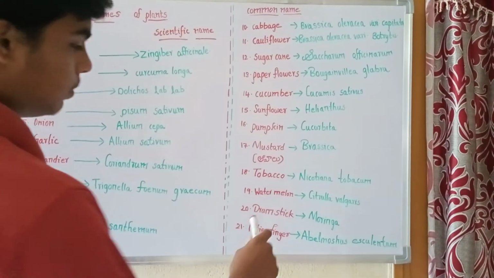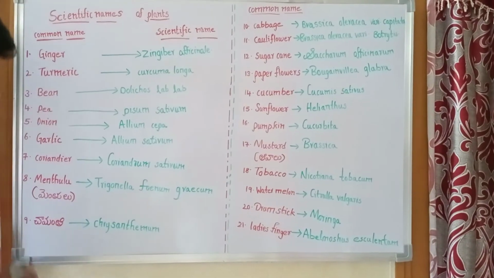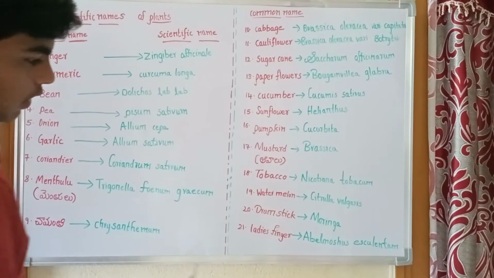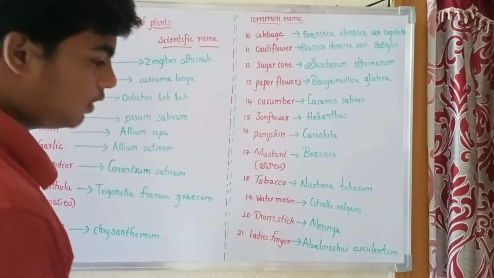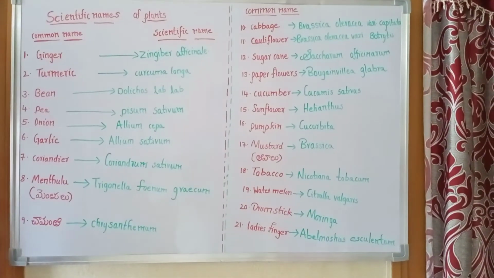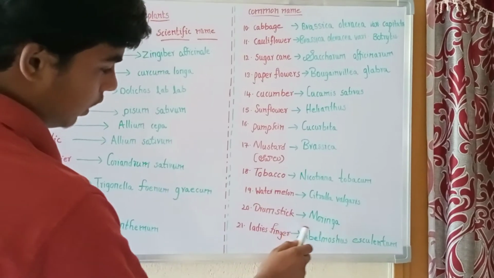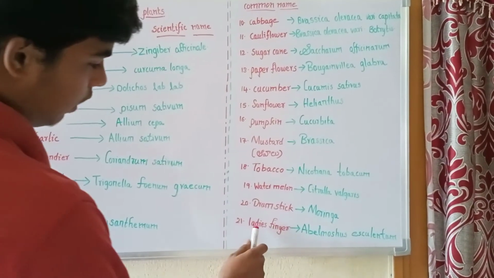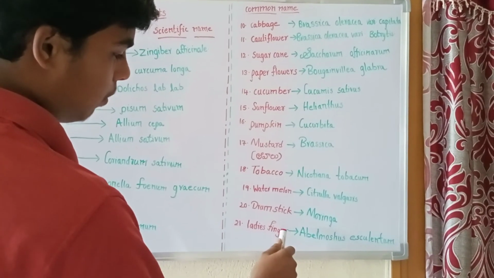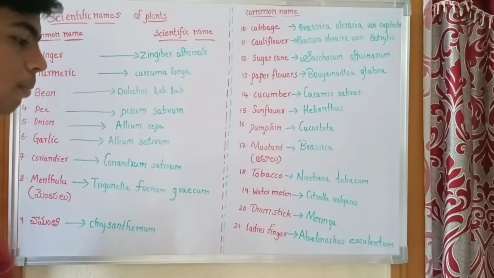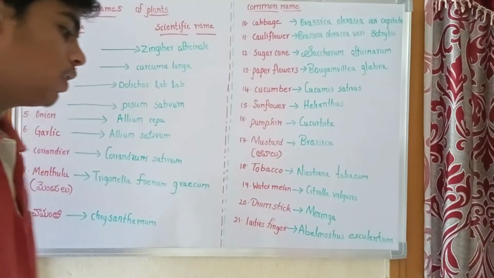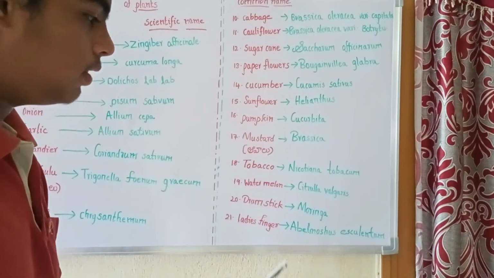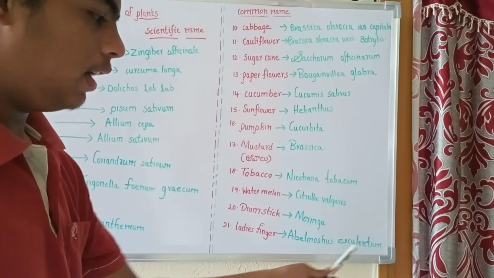And the next, drumstick, which we call mulakkai in Telugu. The scientific name of drumstick is Moringa. And the last but not the least, lady's finger. The scientific name of lady's finger is Abelmoschus esculentum. Again, I will repeat that.